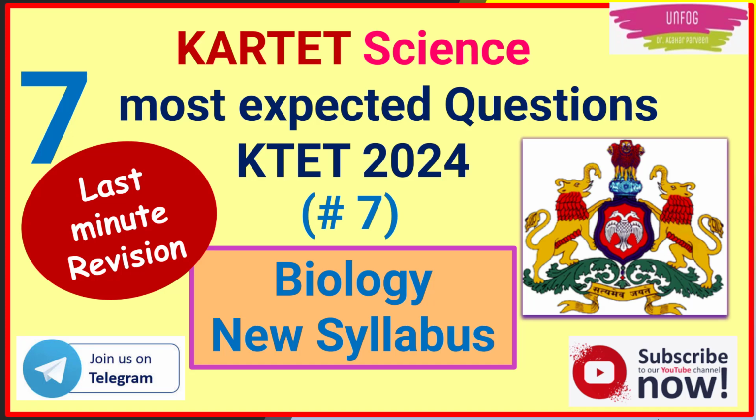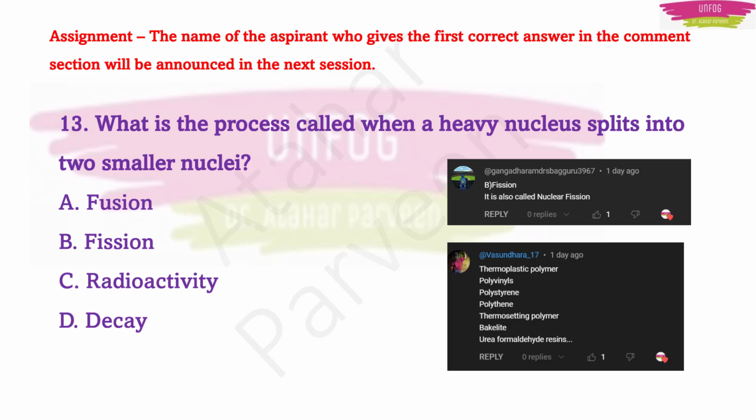Let me give you the answer to the question from the previous class, which was given as an assignment. The question was, what is the process called when a heavy nucleus splits into two smaller nuclei? Of course, the answer is fission, which is nuclear fission, in which the nucleus is split into two smaller nuclei. Many aspirants gave the correct answer, and among them the first one was Mr. Gangadhar.